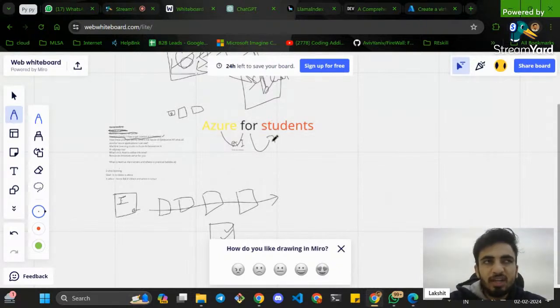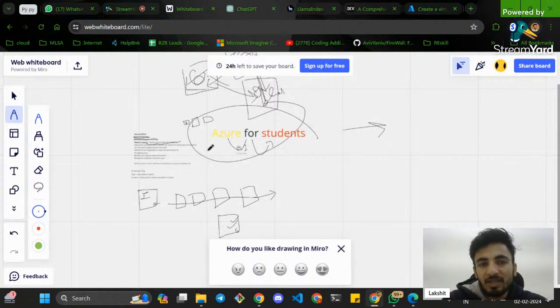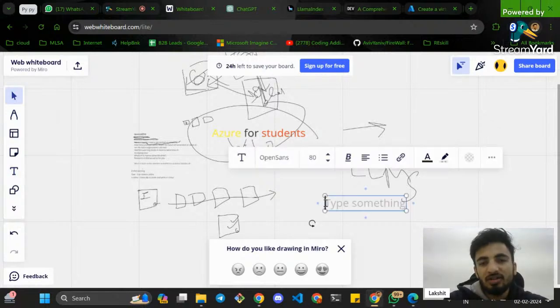For students, working professionals, a kid, a 90-year-old? Then I'll tell you students, so it will search for Azure for students and show you the output. This is how GPT works. It tries to set up the context, and this is all about LLMs. And what is LLM? Large language models.